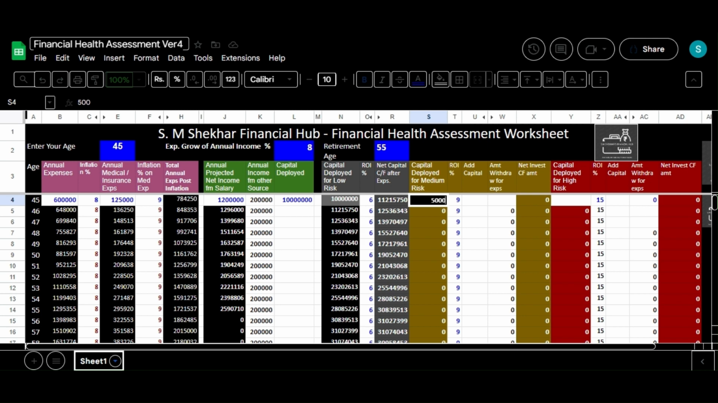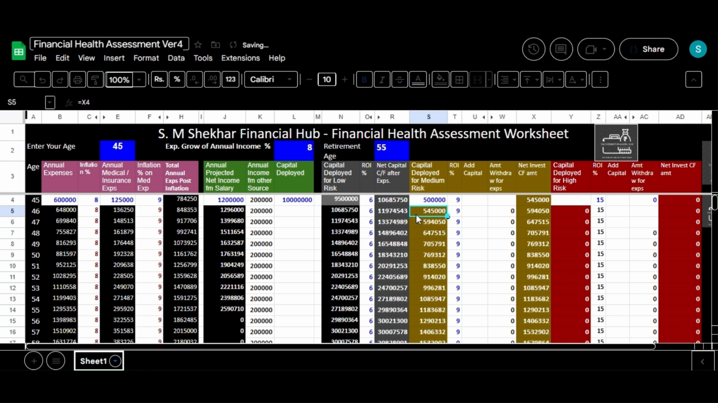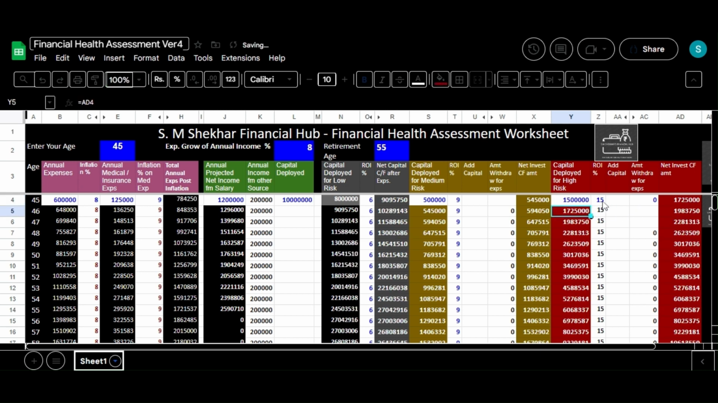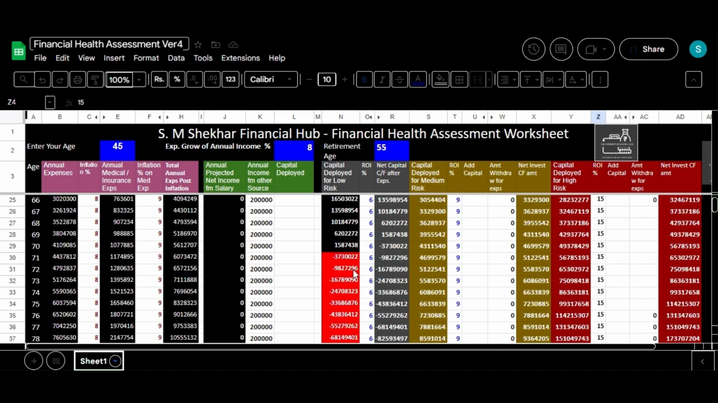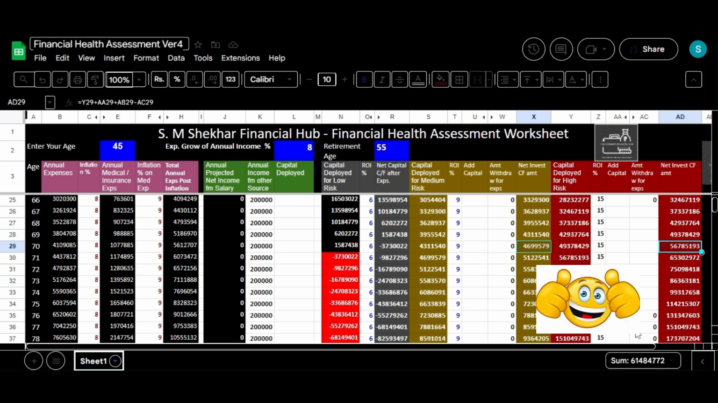Now let's see what the scenario will be if he deploys part of his capital in medium and high-risk instruments. He deployed 5 lakh rupees in medium-risk instruments. He is expecting ROI of 9% on that investment. He also deployed 15 lakh rupees in high-risk instruments. He is expecting ROI of 15% on that investment. Here his low-risk capital gets exhausted at the age of 71. But his investments in medium and high-risk instruments are more than 6 crore rupees. This money he can use partially to manage his future expenses, and the remaining fund will be kept invested in those instruments itself.